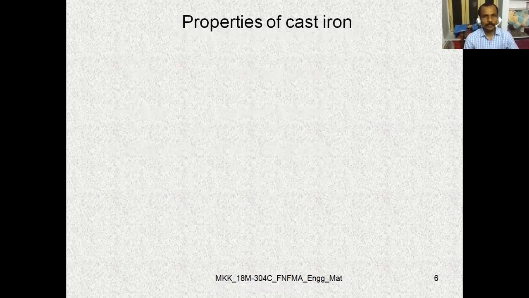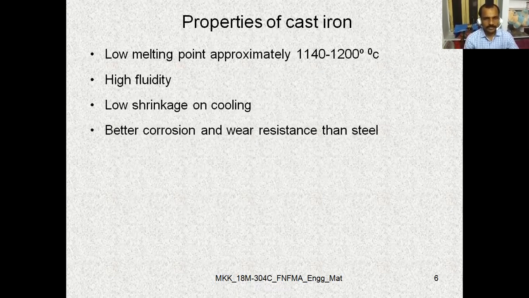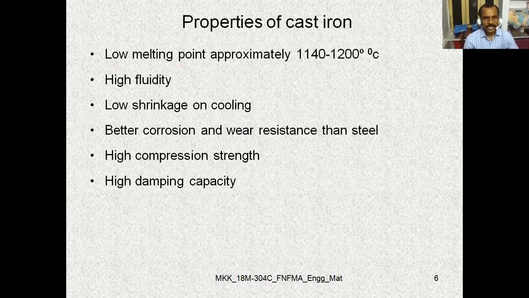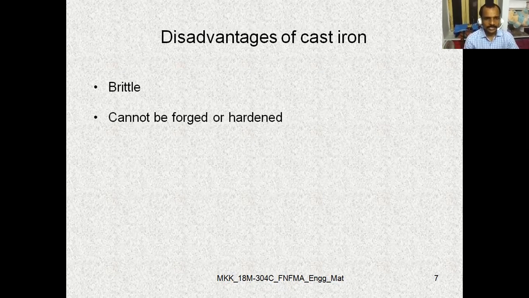Later we moved on to the properties of cast iron, which has a low melting point, maximum up to 1200 degrees centigrade, high fluidity, low shrinkage and cooling. Like that, we have discussed the properties of cast iron. Later we moved on to disadvantages of cast iron. Coming to the disadvantages of cast iron, it is brittle and it cannot be forged or hardened, and it is weak in tensile strength or tensile property.